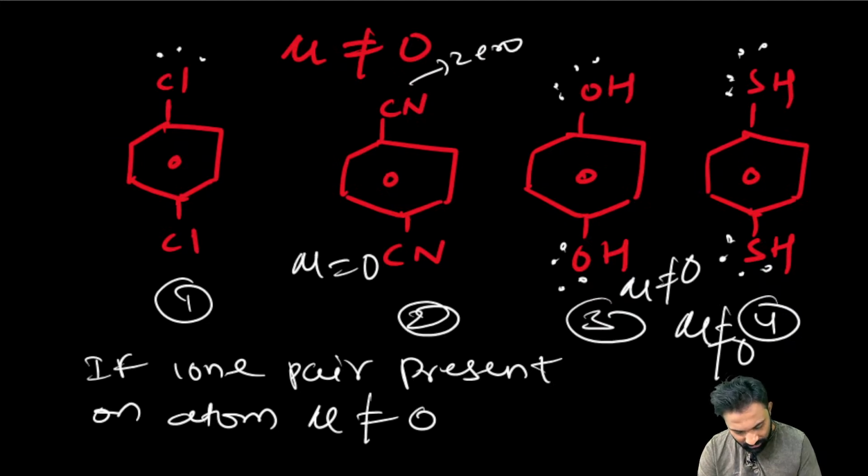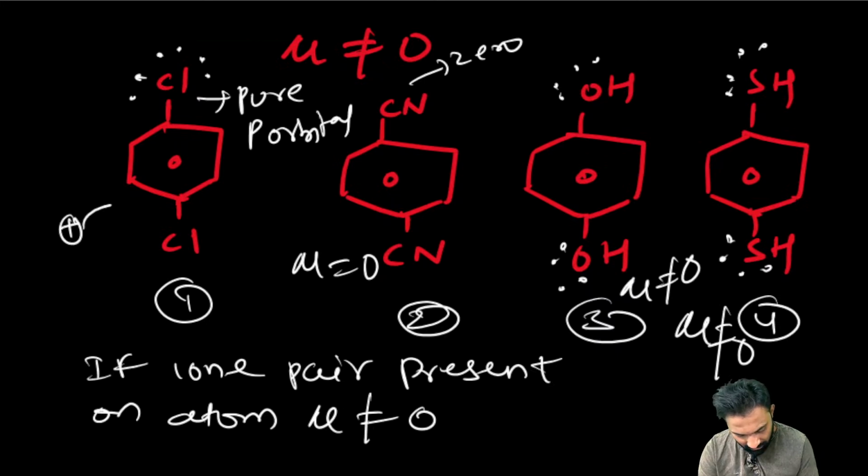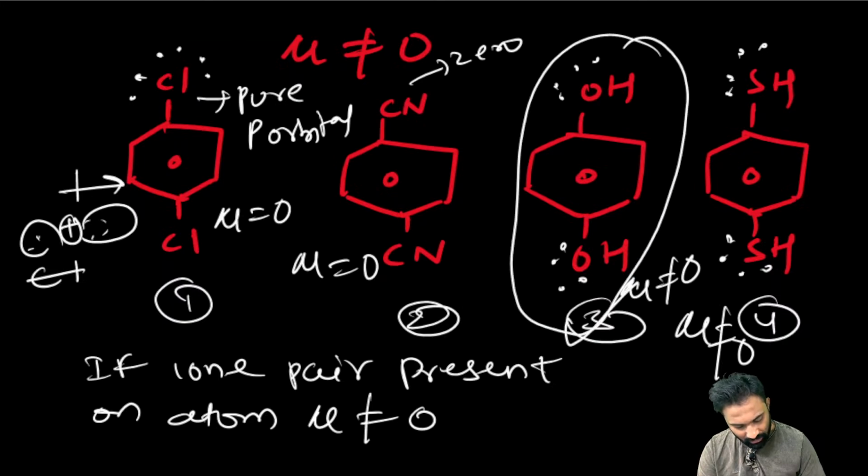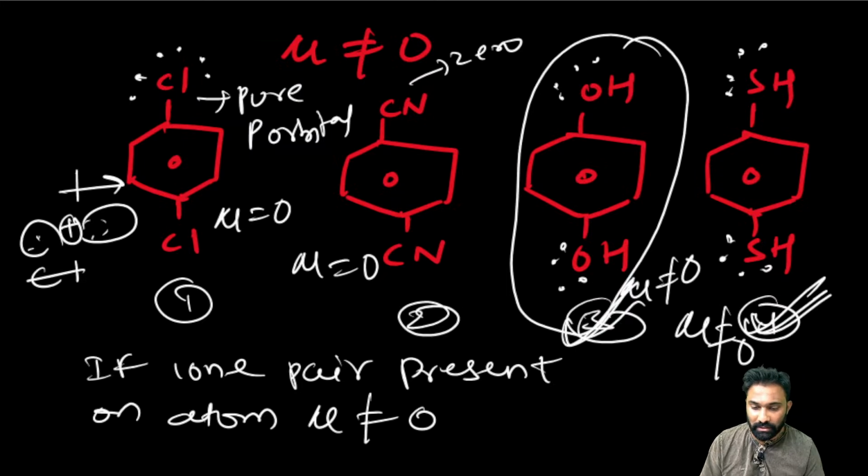Here the chlorine, this lone pair of electrons is present in a pure p orbital. What is the meaning of pure p orbital? It is symmetric, and the dipole moment vectors will cancel out. Here also mu is equal to 0. Only in the third option and the fourth option is dipole moment mu not equal to 0.